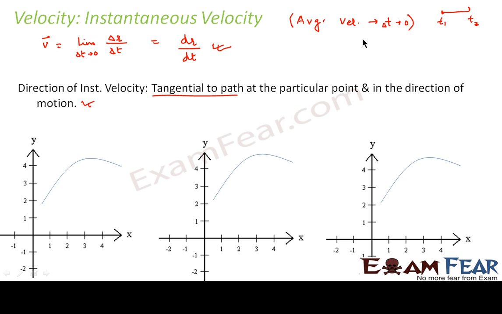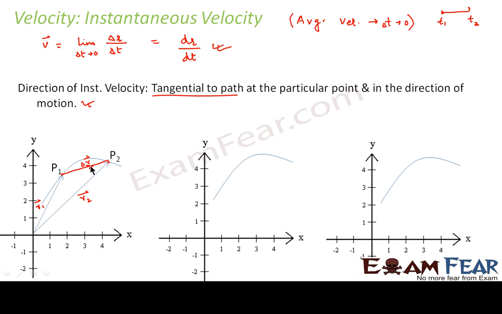So let us look at the first graph. Let us suppose we consider any two instants P1 and P2 like before. P1 and P2 are represented by their position vectors, R1 and R2. Now what would be the displacement in this case? The displacement would be given by this vector, delta r.